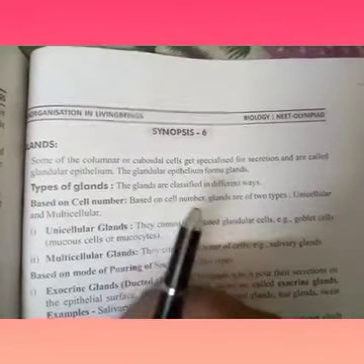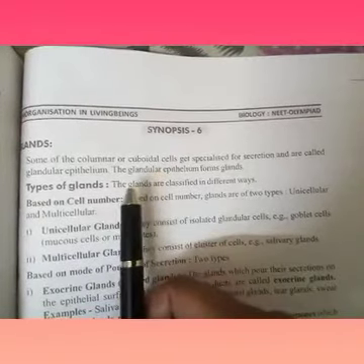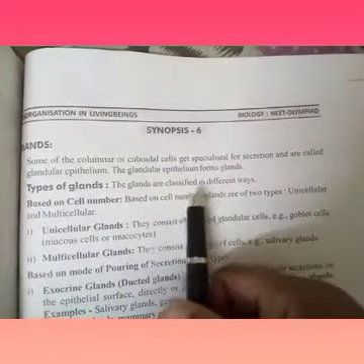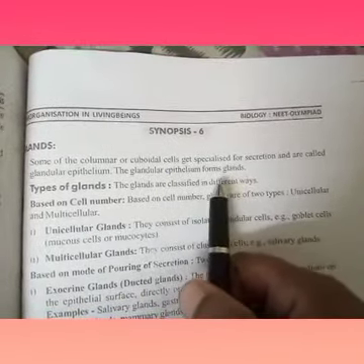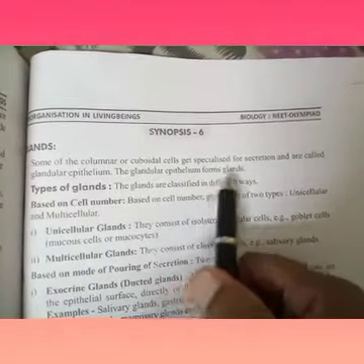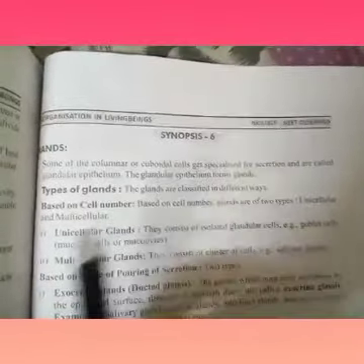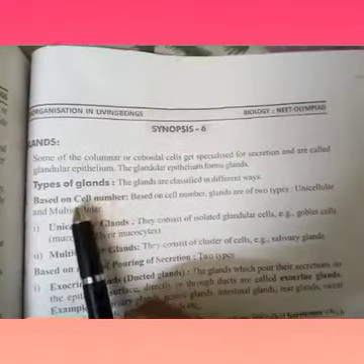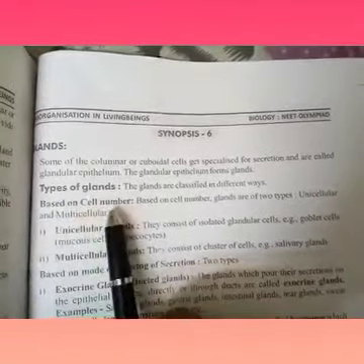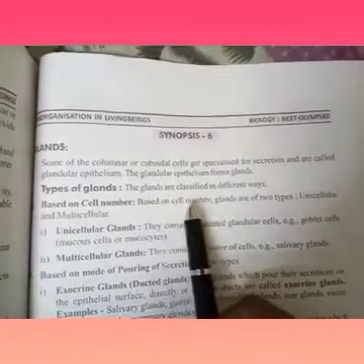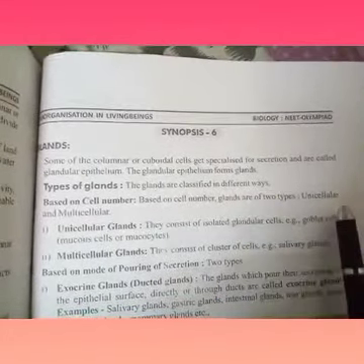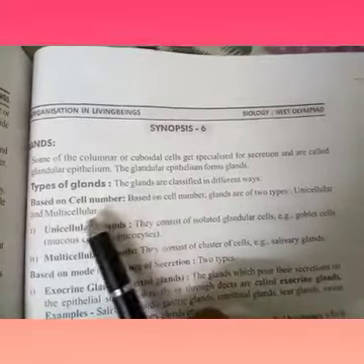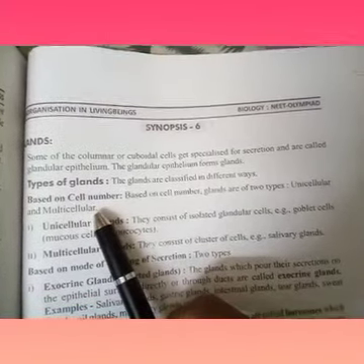Okay children, based on this the glands are classified in different ways. First one is based on cell number. Based on cell number, glands are of two types: unicellular and multicellular.